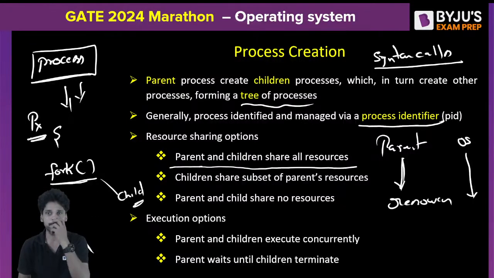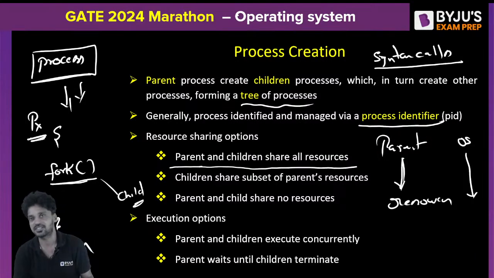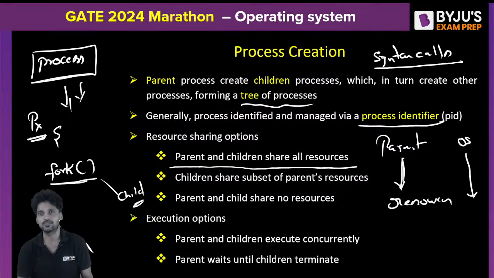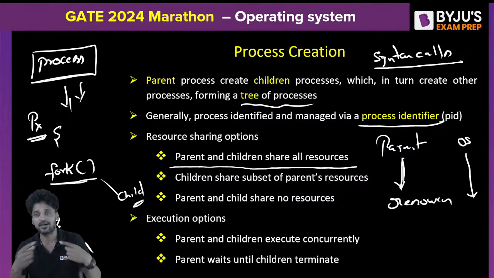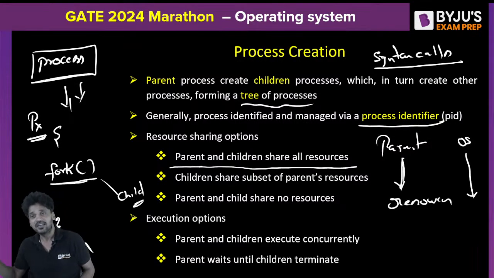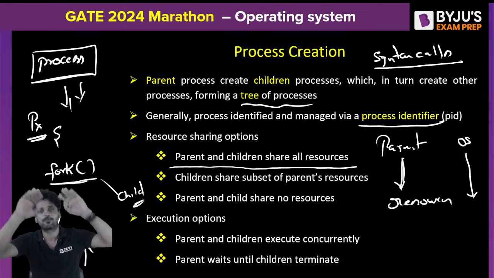Understand, there are two ways. When a child is created, immediately it will ask for the resources. What are the resources? CPU time, memory space, IO devices, the file system. It may require any of these resources, starting from the CPU's time. Okay. But who is responsible for providing these resources to the child? There are two ways. One is, when I created a child process, I myself am responsible for providing the resources to the child. Second thing is, I'm not responsible. The operating system himself is responsible to provide the resources for every child process.